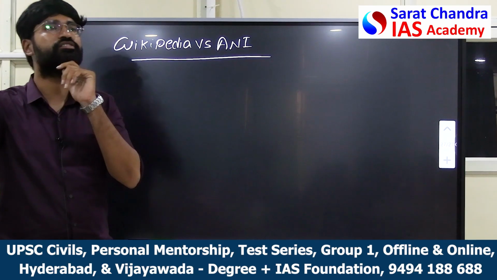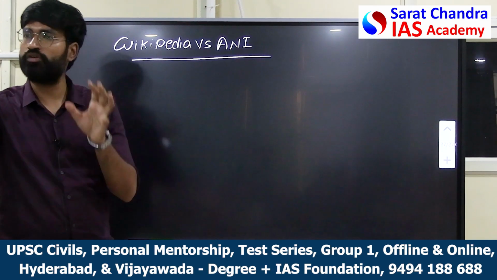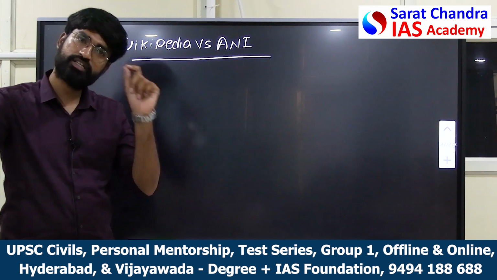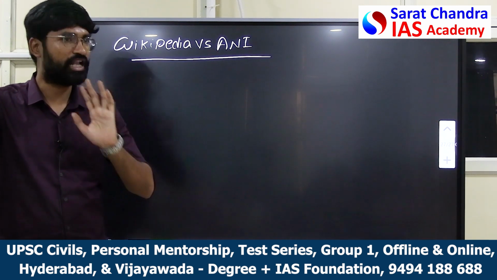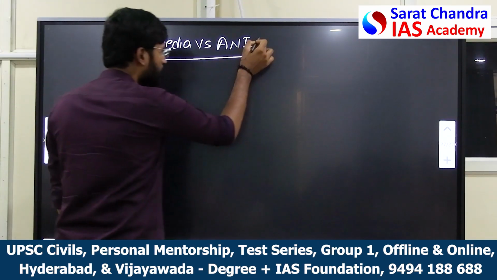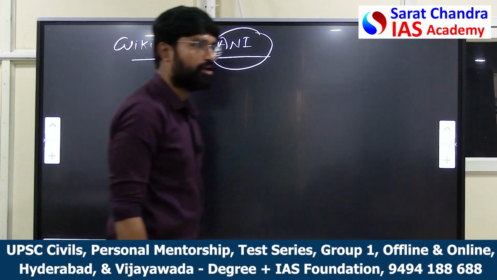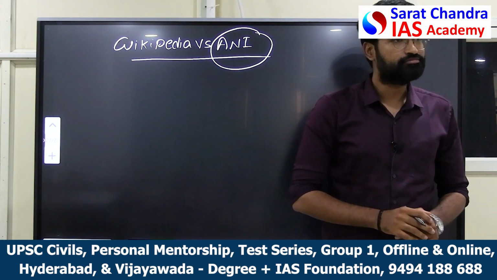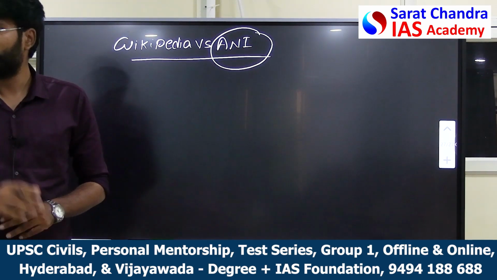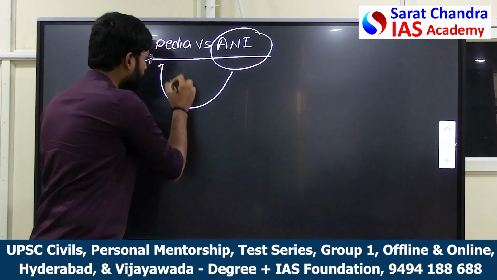How does Wikipedia gather the information? Wikipedia gets its information from trusted sources. There are so many trusted sources which provide the information, and once it is cross-checked, Wikipedia uploads the information. They don't upload just anyhow. What is the case between Wikipedia and ANI? There was an article written on ANI saying that ANI is pro-government. The ANI news channel is pro-government. It publishes articles according to the government, not against it. An article was written and posted on Wikipedia. What ANI did was it went for a defamation case.